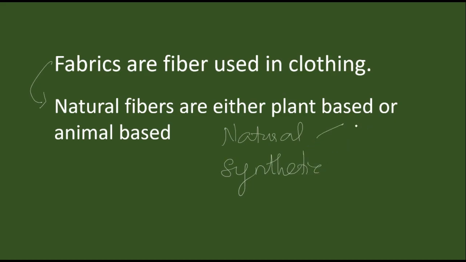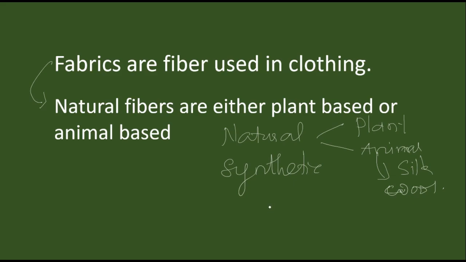In the natural fiber, some are plant based and some are animal based. In the plant based, cotton is an example, and many more examples such as bamboo and others. In animal based, silk and wool are some examples.